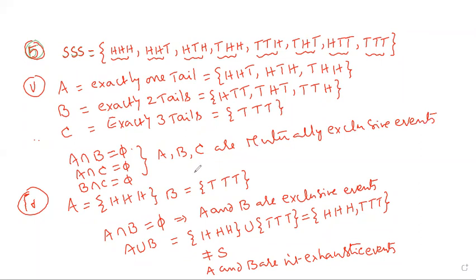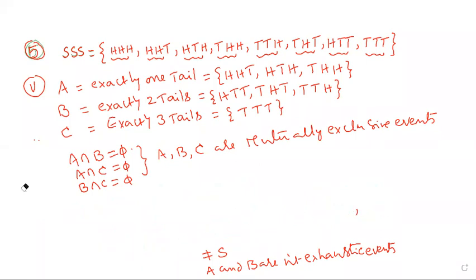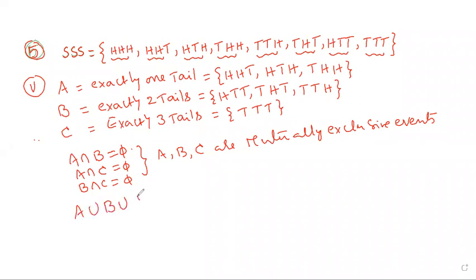Okay? Union, write down, everyone. Write down the union. First, write down the union. If the union is equal to the sample space, it means exhaustive; not equal means not exhaustive. Okay? A union B union C, write down.